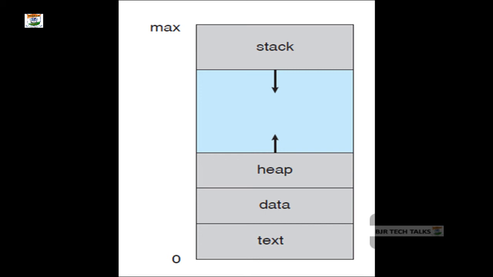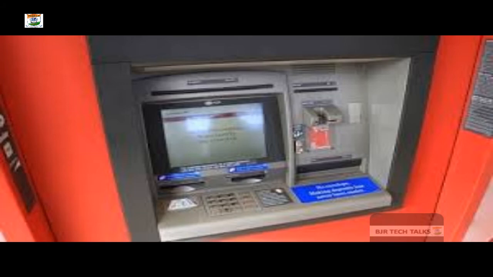At the same time, the process also includes the current activity, represented by the value of the program counter. That means whenever you are executing your program, the program might have some current state. Don't get confused, my friends. Let us try to understand the same current state with an example.